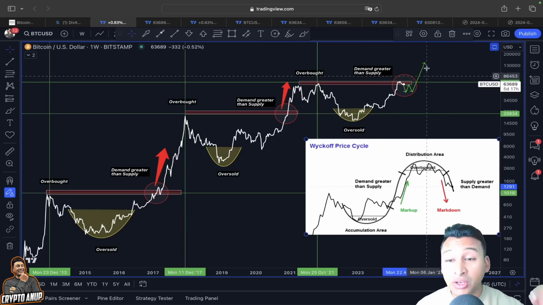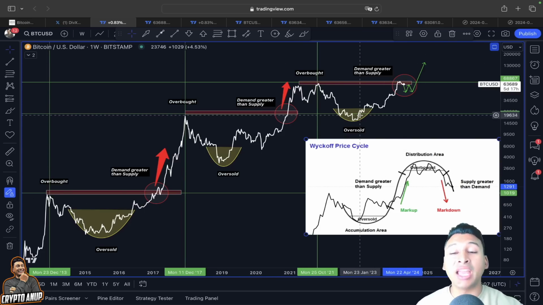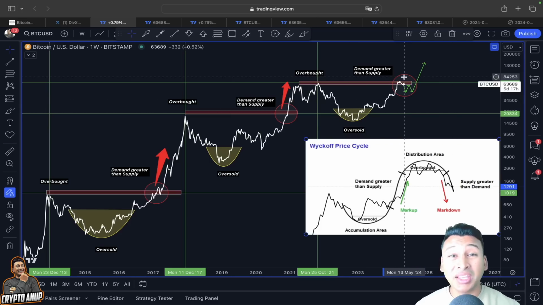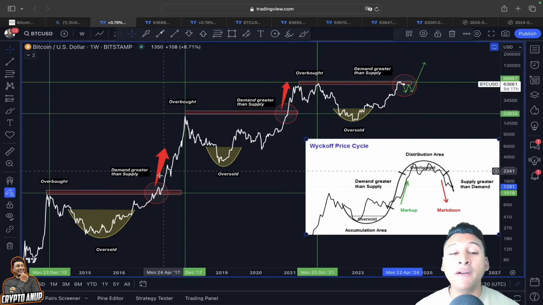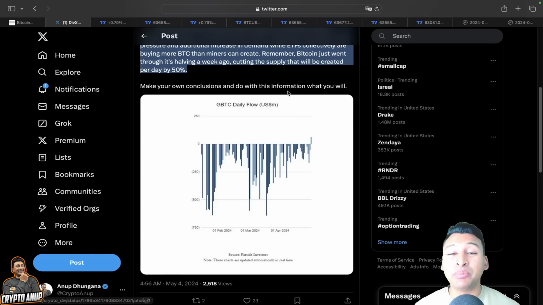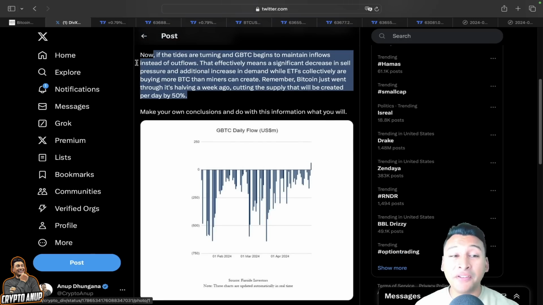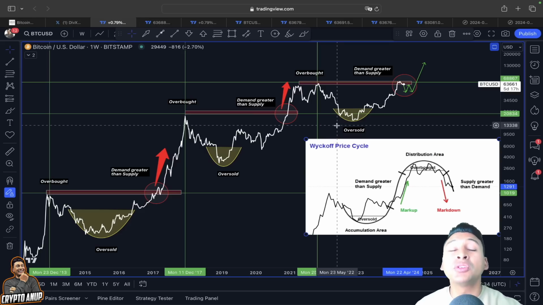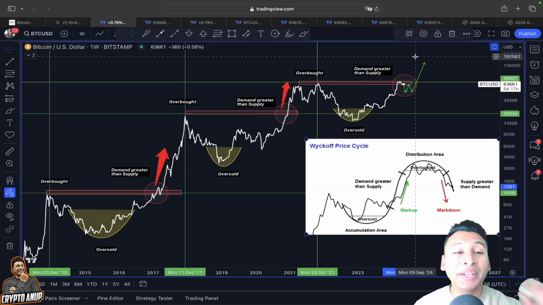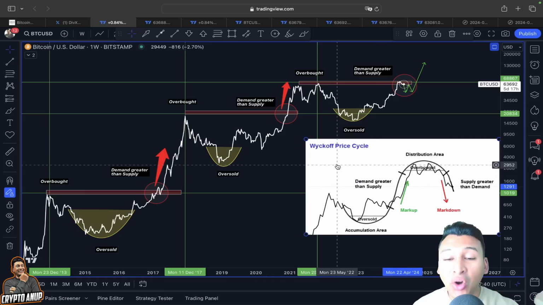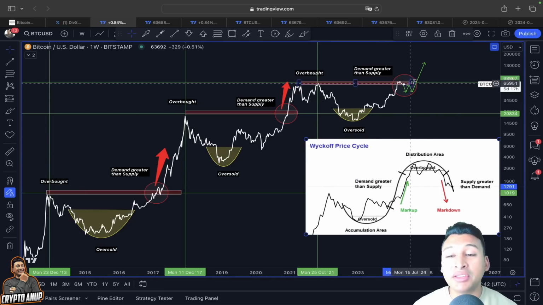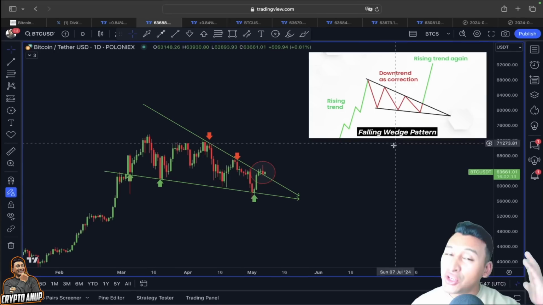markdown phase. But if you look in our case, we already had this accumulation phase, and now we are also seeing demand greater than supply, which in the past price action resulted in a bullish move, and even this sell pressure from GBTC is slowly fading away. So that means we could see more supply and demand shock in the market, which could drive the price of Bitcoin higher. So that's why, according to this Wyckoff price cycle, you can see the markup phase might have just started. So in case of doubt, you know what to do.